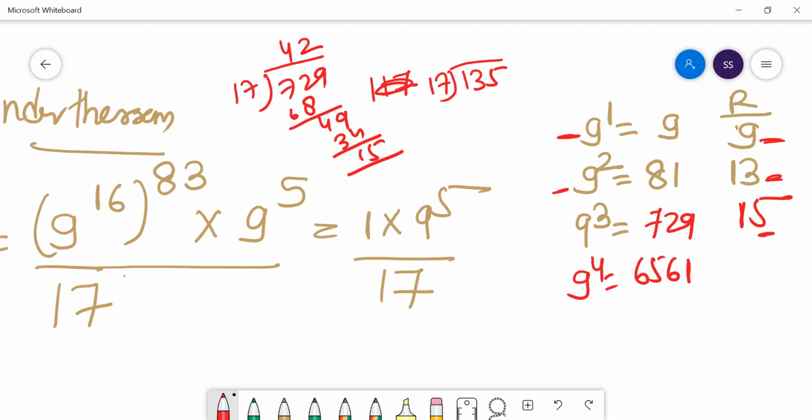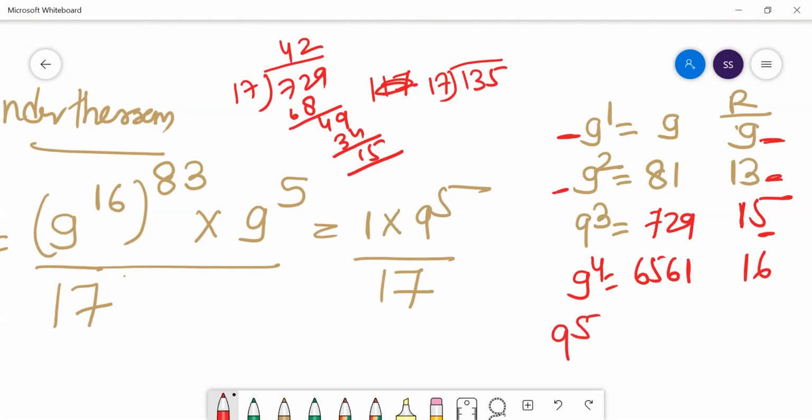Now, 17 sevens are 119. What is 17 eights? 17 eights is 136. So it is giving you remainder minus 1. Minus 1 means 16 remainder.